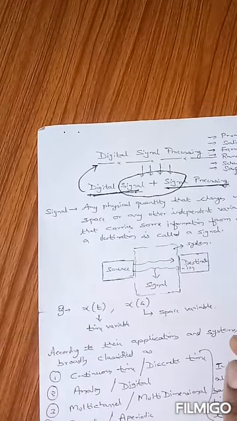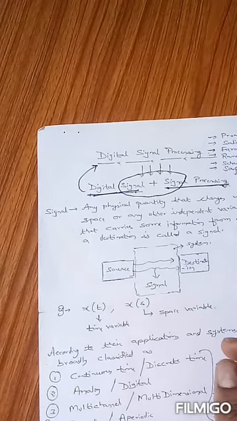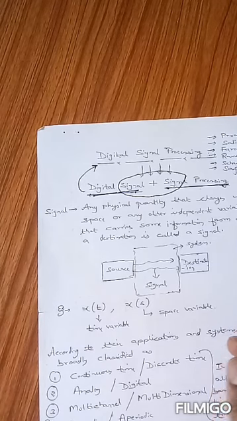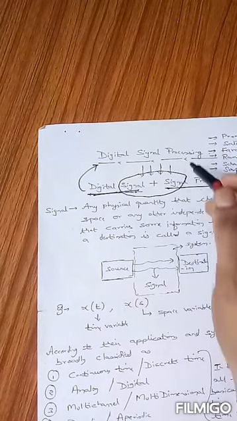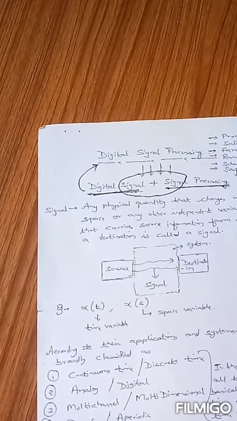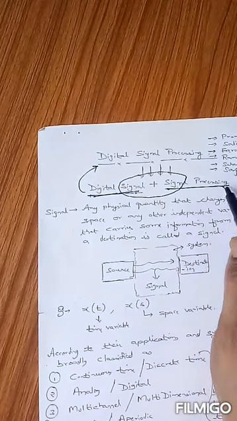So the first question that comes to our mind when we listen to the name of this course is what is digital signal processing. To understand that, I have broken the term into 2 individual terms: one is digital signal and another one is signal processing.